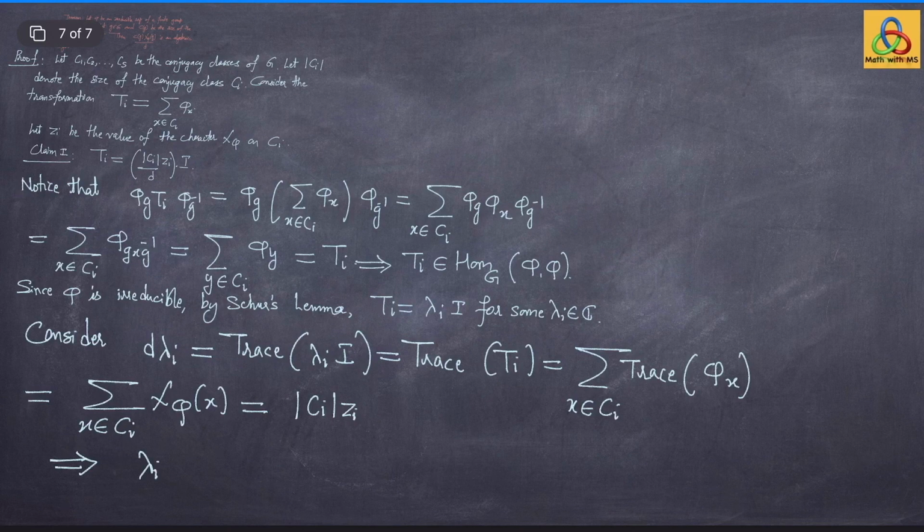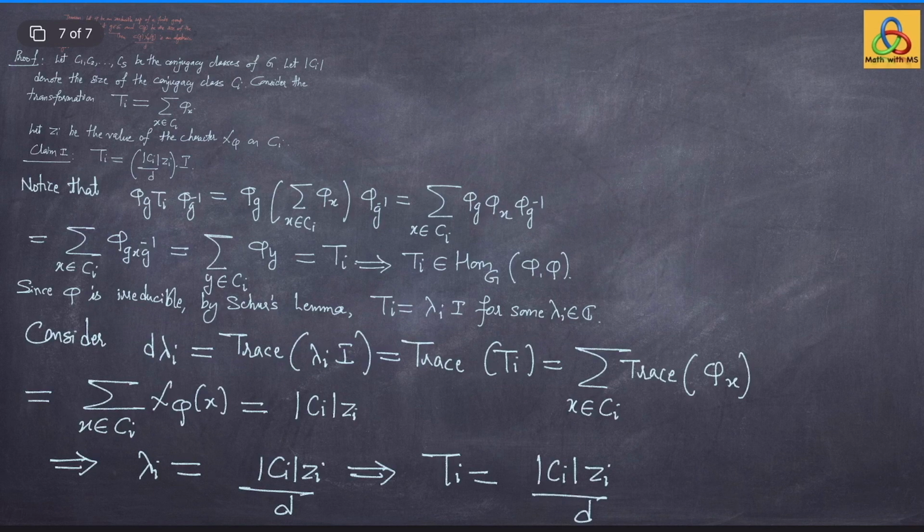So, this implies that lambda i is cardinality of Ci times Zi divided by d, which implies that Ti is the same as cardinality of Ci times Zi divided by d times the identity matrix.